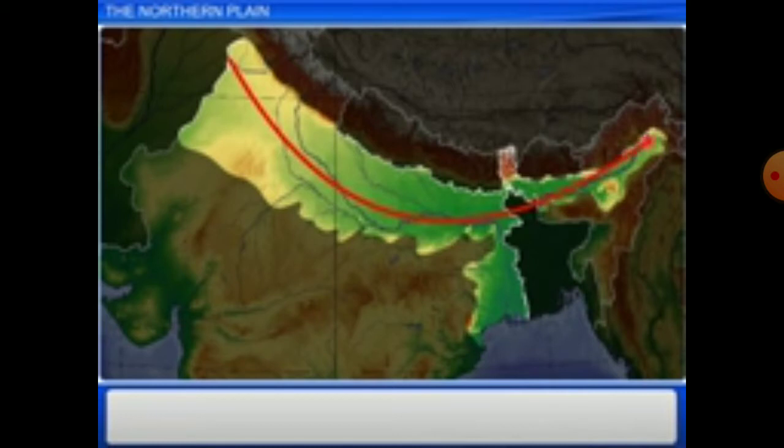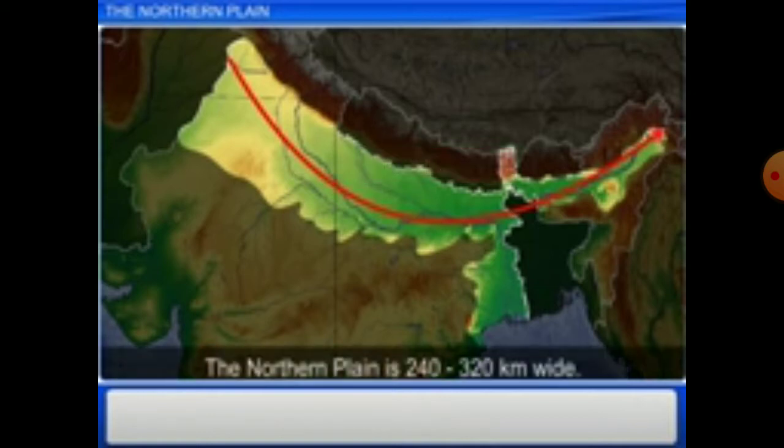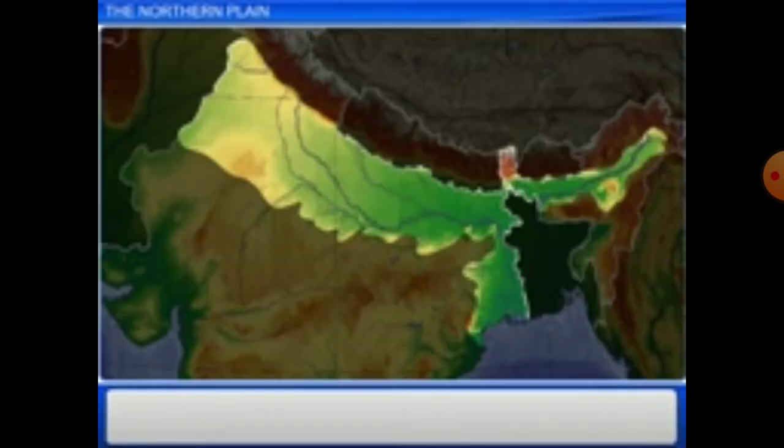It stretches across 240 kilometers. At its widest, it stretches across 320 kilometers. The northern plain is very good for wild animals. 2400 kilometers is the length of the northern plains.